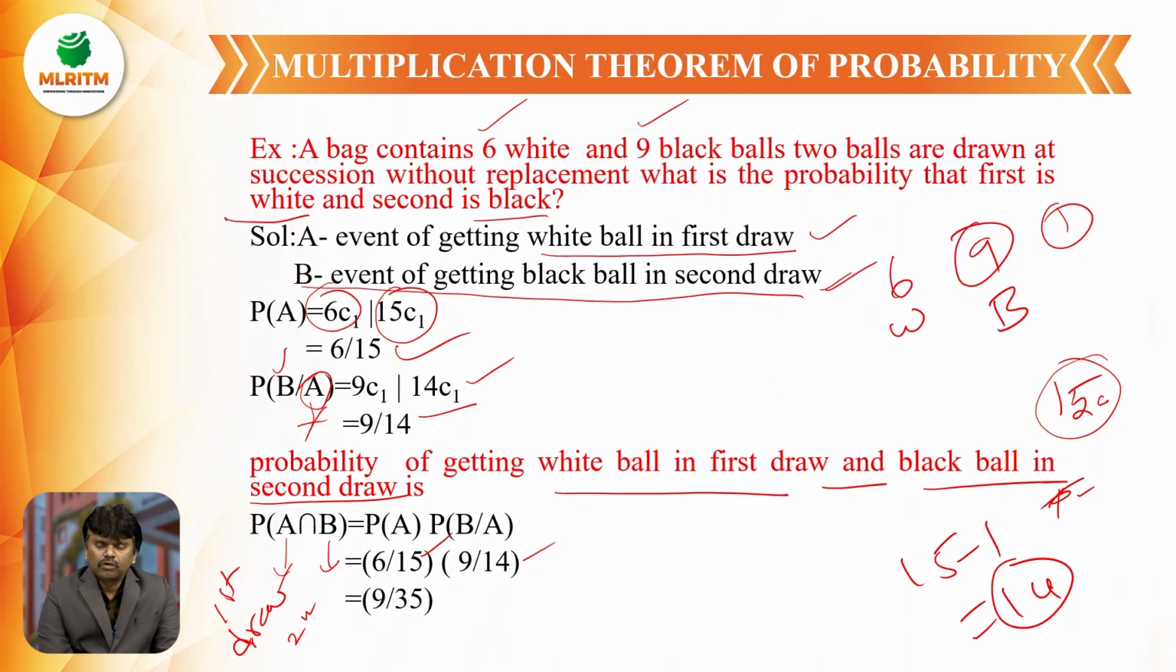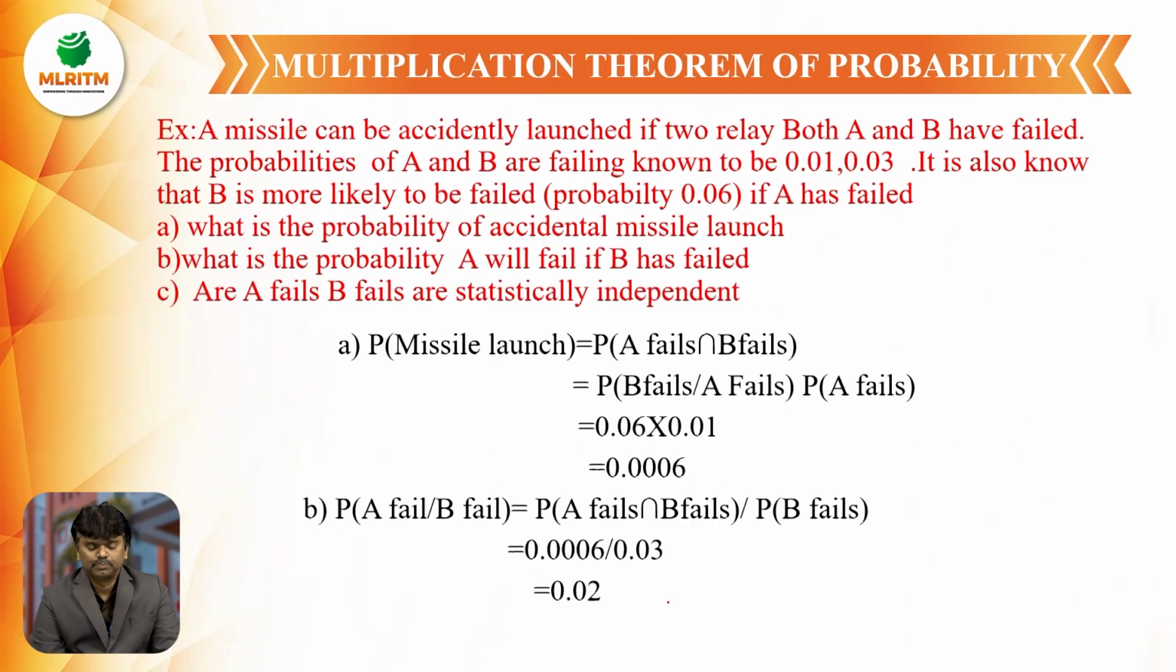So first, we have to draw the white ball. Next, we have to draw the black ball. From the multiplication theorem, we will solve this problem. So this is one more example based on the multiplication theorem.